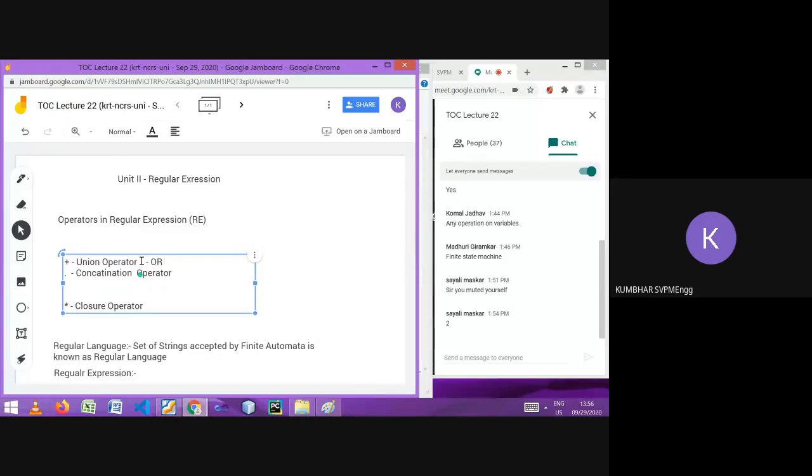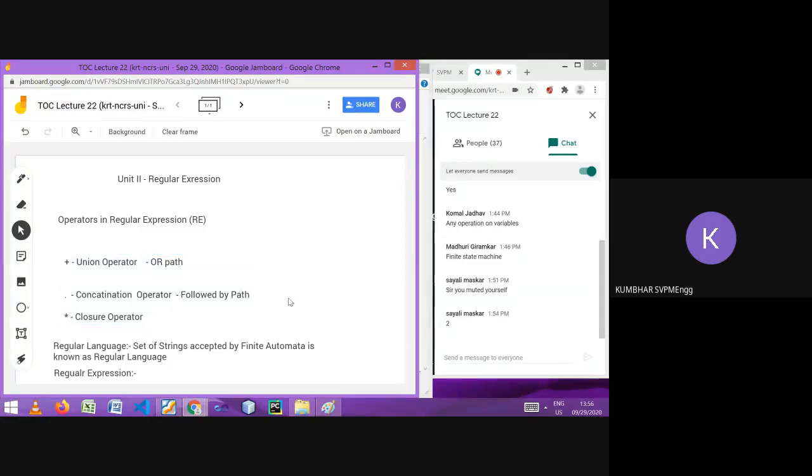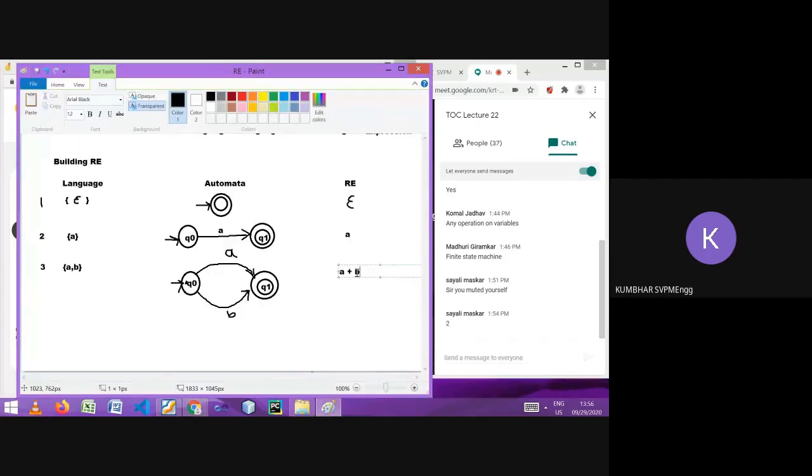This or that. So plus means OR. Remember this. And the dot operator is called the followed by path. Remember this, it will help you. It's one after another. One is following another. So in that sense, A plus B means you can reach the final state by reading either string A or B. OR path means plus.